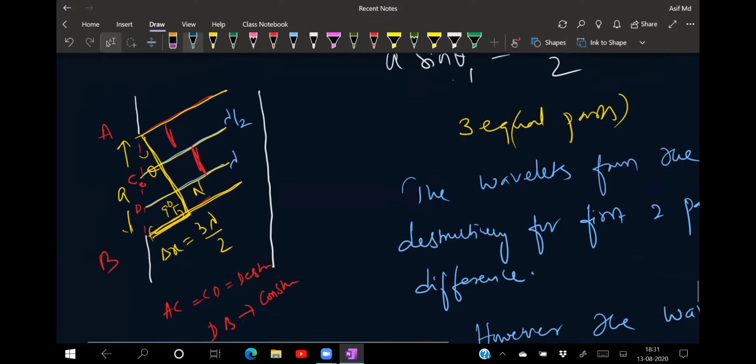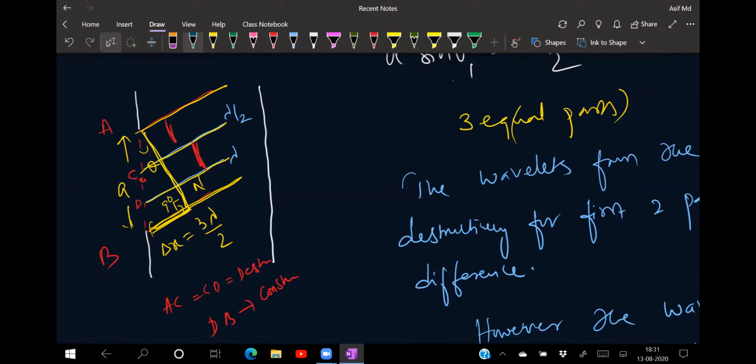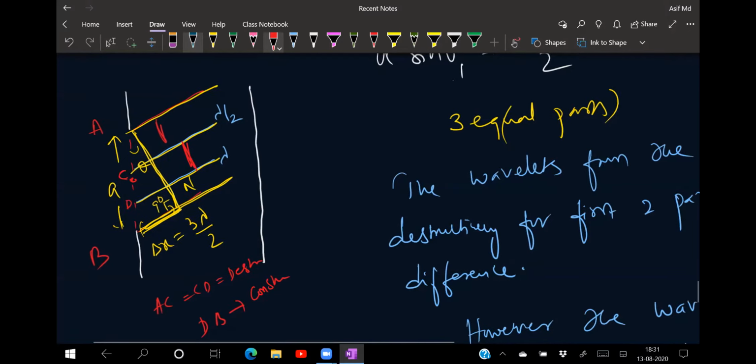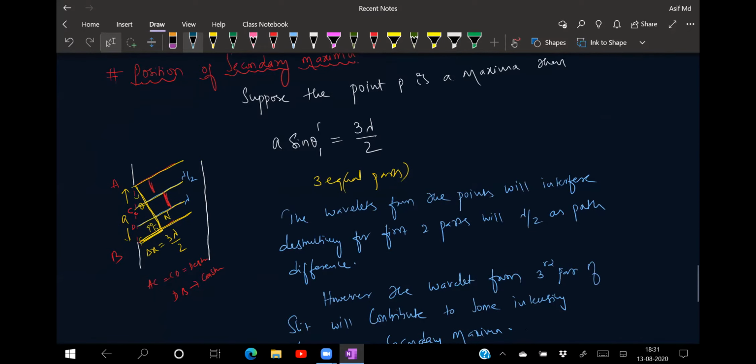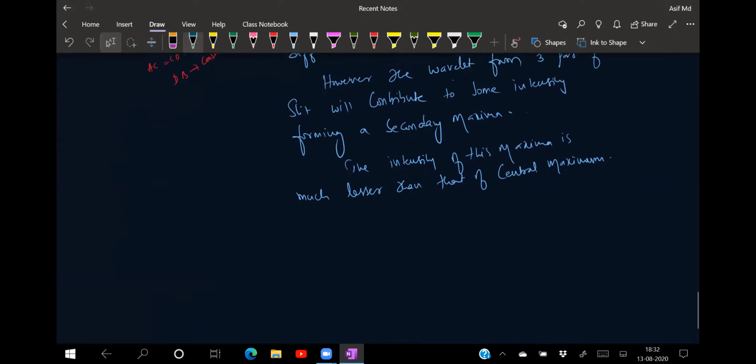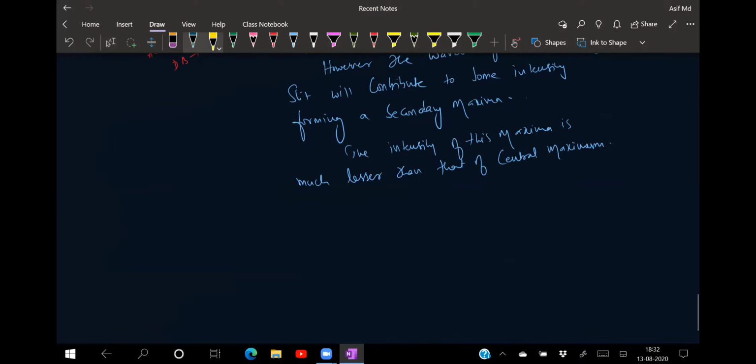If I'm taking path difference 3 lambda by 2, into how many parts am I dividing the slit? 3 parts. Right? So the above part is lambda by 2, the below part is also lambda by 2, and the lower part is also lambda by 2. So the above 2 parts have destructive interference, but the below D to B has constructive interference. That is the reason we are taking the path difference as 3 lambda by 2. Clear for everyone? Understood or not? No response.